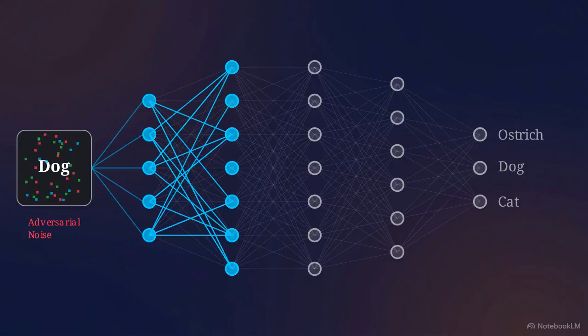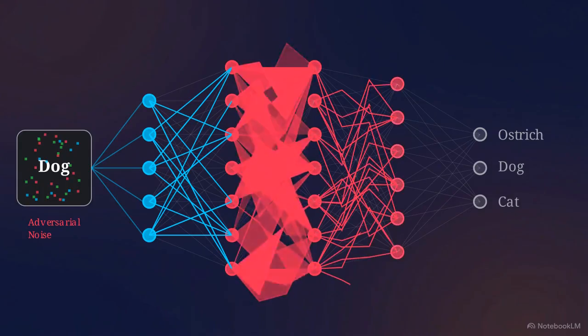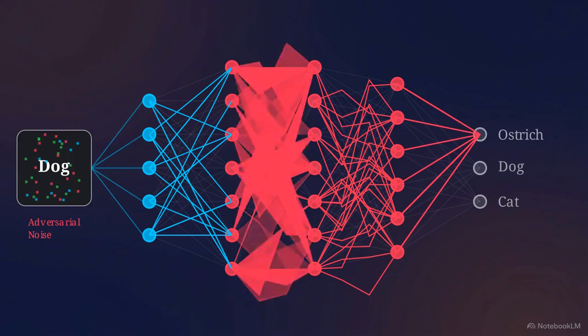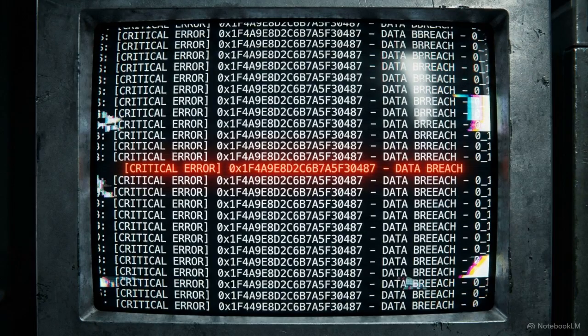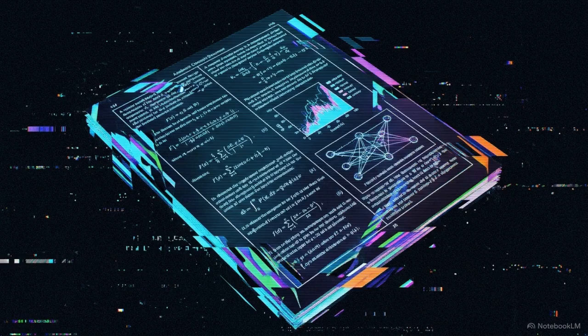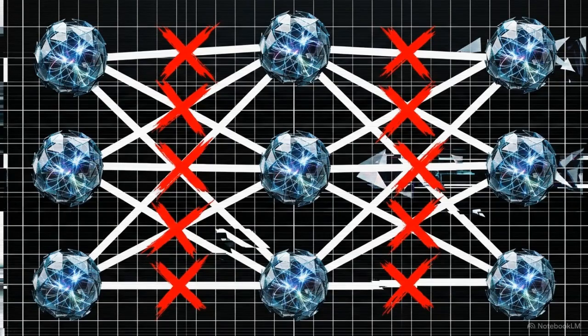It suggests that whatever is happening inside the network's layers is based on a logic that is alien to human perception. If this were a localized glitch, it could be dismissed as a simple error in a specific model's training. In 2013, researchers Szegedy and Ilya Sutskever published Intriguing Properties of Neural Networks. Their work uncovered a set of properties that challenged the existing understanding of how these models learn. The paper revealed that these adversarial perturbations are transferable. A set of invisible noise designed to break one network can often break others.